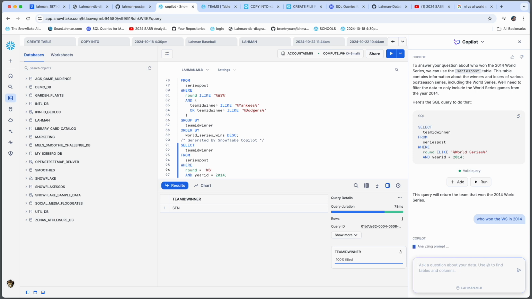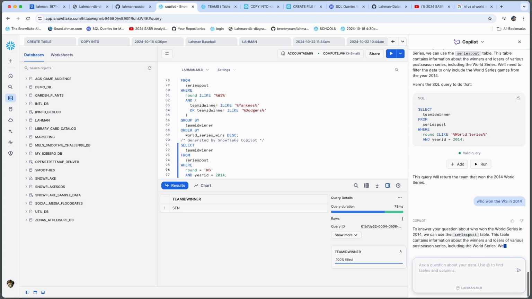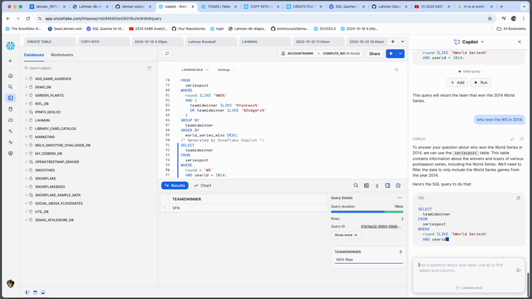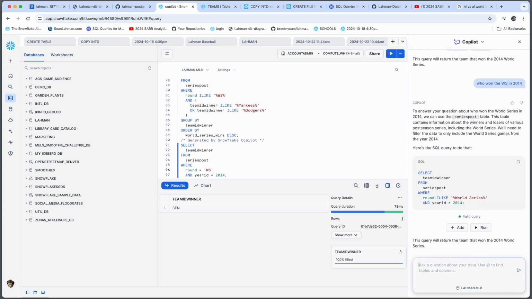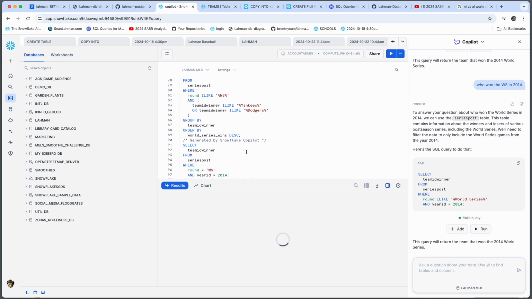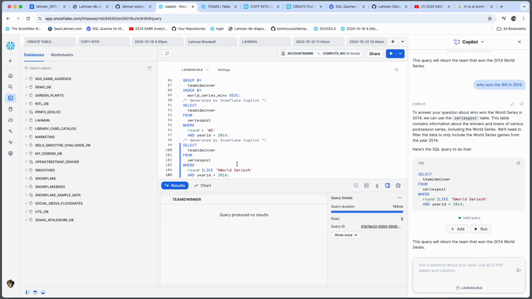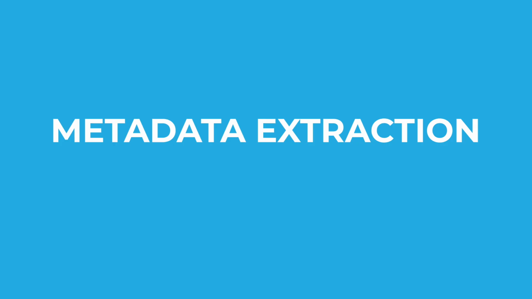And of course, it creates a query using the term World Series. So thanks, Copilot. Pretty impressed with some of the stuff. Gets users that aren't familiar with SQL kind of pointed in the right direction, but pretty interesting stuff.